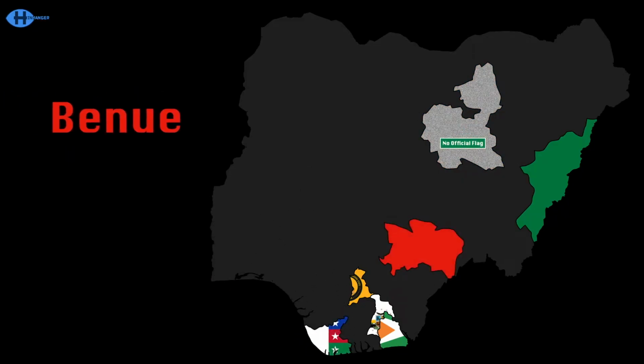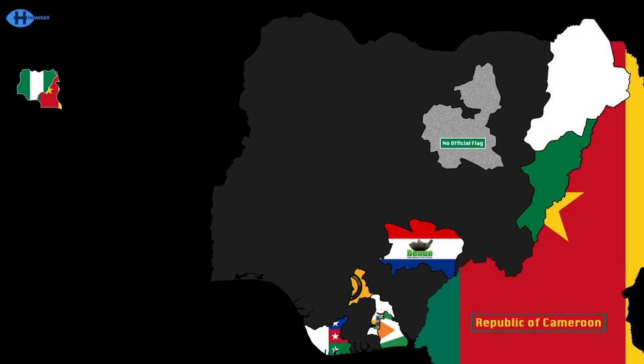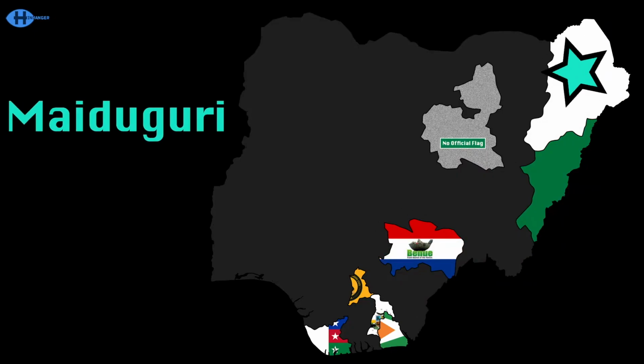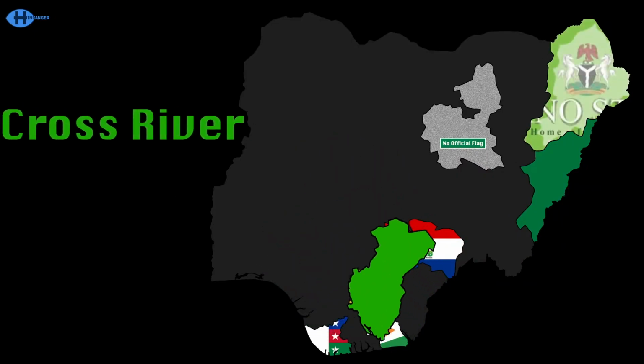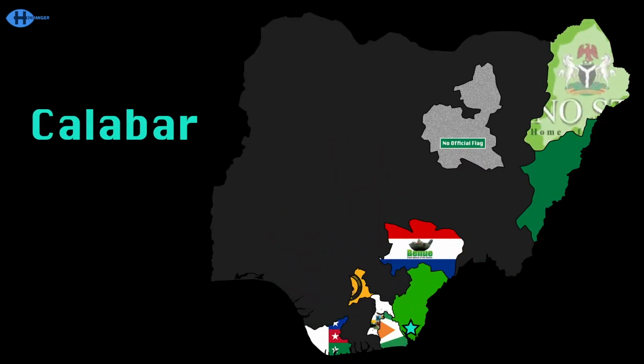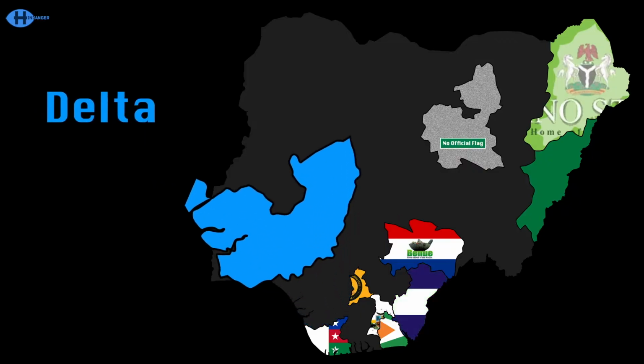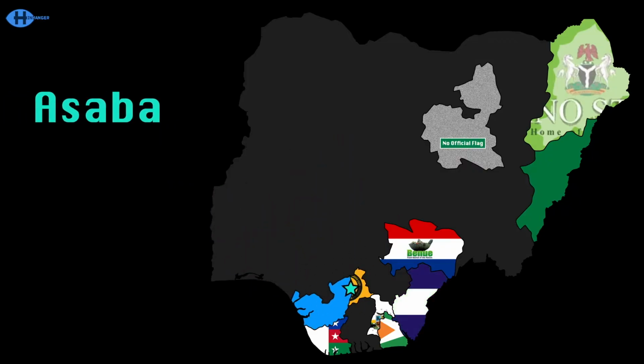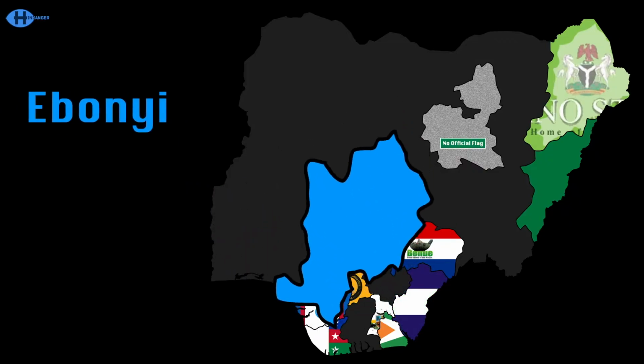Benue touches Cameroon, the capital's Makurdi. Borno touches Cameroon, Chad and Niger, capital's Maiduguri. Cross River touches Cameroon, the capital's named Calabar. Delta has Asaba on that spinning star. Ebonyi State has a capital, it's